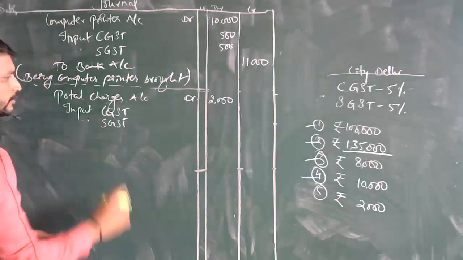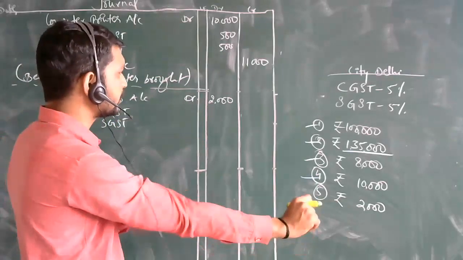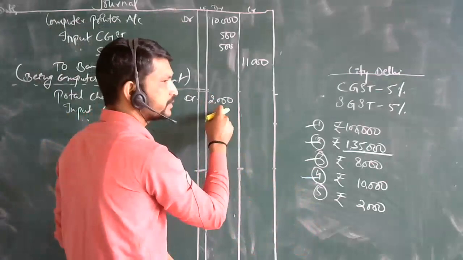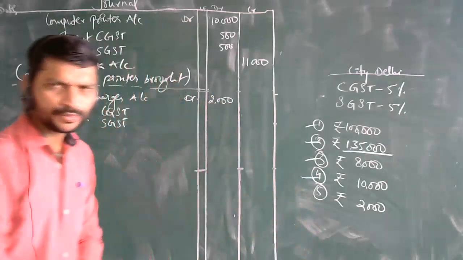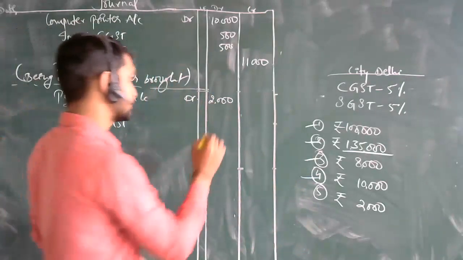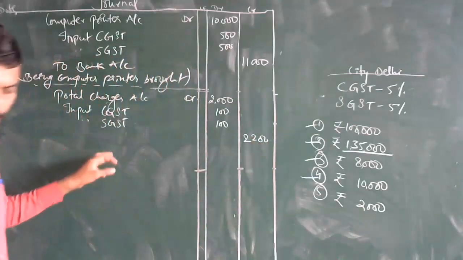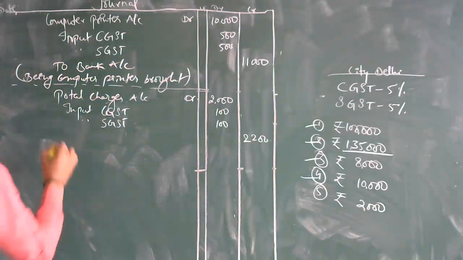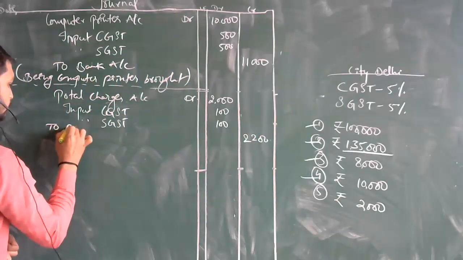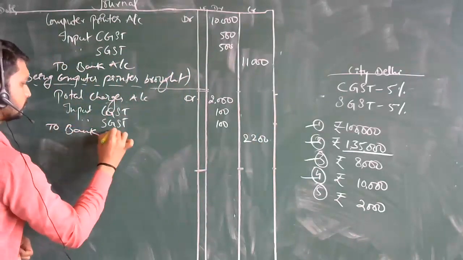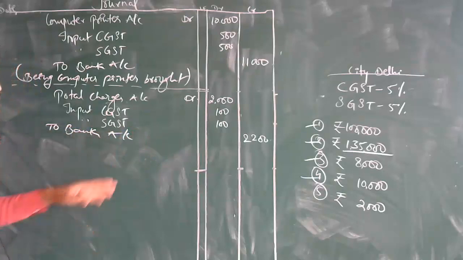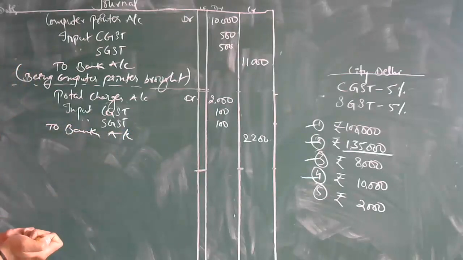Check it out. What will be the percentage of that? 5% on this means 100 rupees. Yes, sir. 100 rupees it is. 100. So what will be the total? 2200 you are going to pay by bank, to bank account. That's it. So what will be the narration over here?